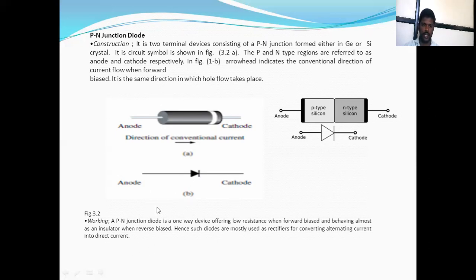Working of PN junction diode. A PN junction diode is a one-way device, offering low resistance when forward biased, and behaving almost as an insulator when reverse biased. Hence such diodes are mostly used in rectifiers for converting alternating current into direct current. म्हणजे पीएन जंक्शन डायोडचा यूज अल्टरनेटिंग करंट मधून एसी करंट टू डीसी करंट कन्वर्ट करण्यासाठी केला जातो.